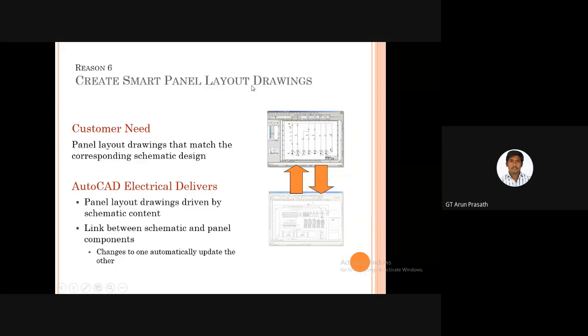Okay, and next, we create smart panel layout drawings. Using the window we can easily create smart panel layout drawings. This smart panel layout drawing is driven by the schematic content. The link between the schematic and the panel components means a change automatically updates the other.